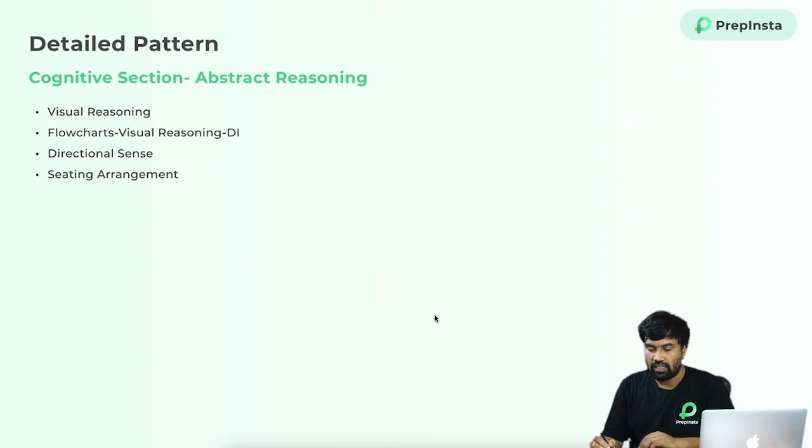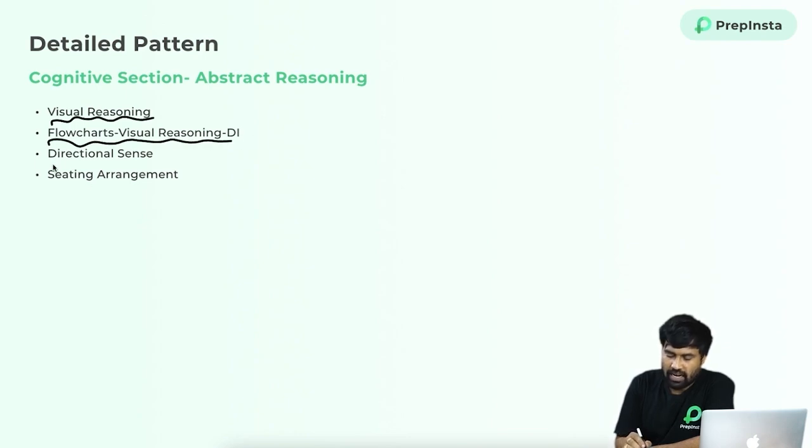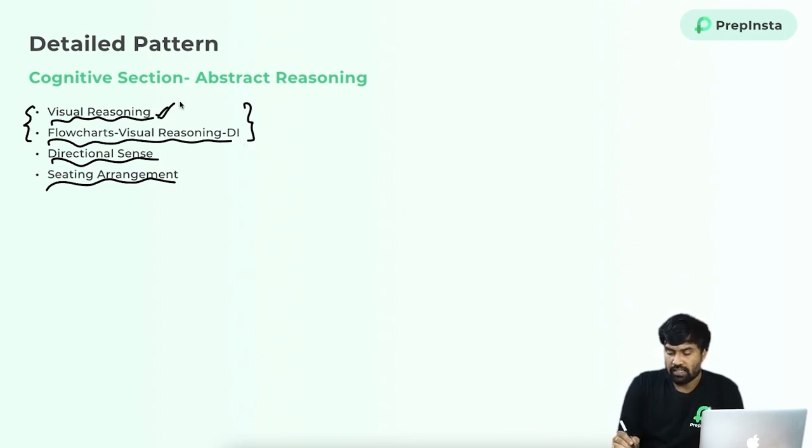Just look into the next one, which is abstract reasoning. Abstract reasoning comes under the subcategory of visual reasoning. So they're asking visual related questions and flowchart, visual reasoning DA, and directions and seating arrangement. These two are the major important ones, which are flowchart based visual DA and visual reasoning.